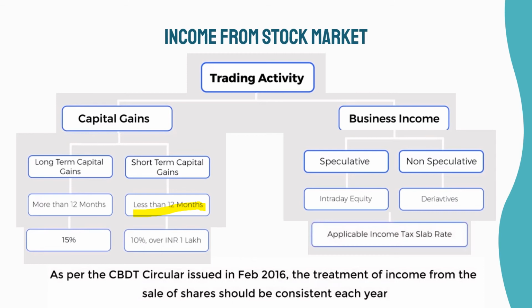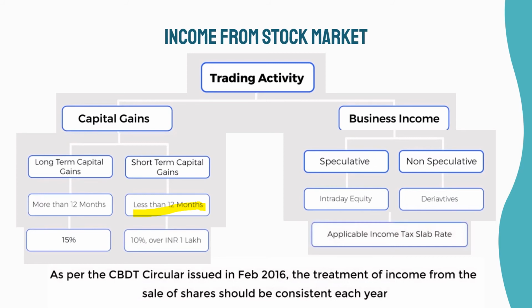Taxpayers have now been offered a choice of how they want to treat such income. Once they choose, they must however continue the same method in subsequent years too, unless there is a major change in circumstances. If the taxpayer himself opts to treat his listed shares as stock in trade, the income shall be treated as business income, irrespective of the period of holding of listed shares. If the taxpayer opts to treat the income as capital gains, the assessing officer shall not put it to dispute. This is applicable for listed shares held for a period of more than 12 months.